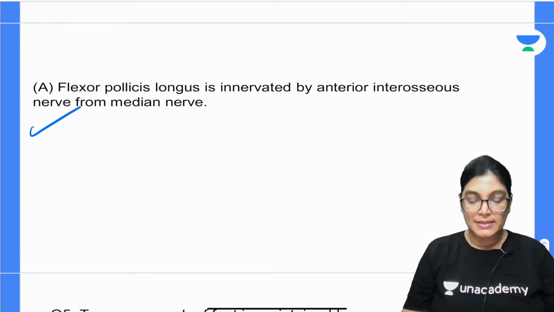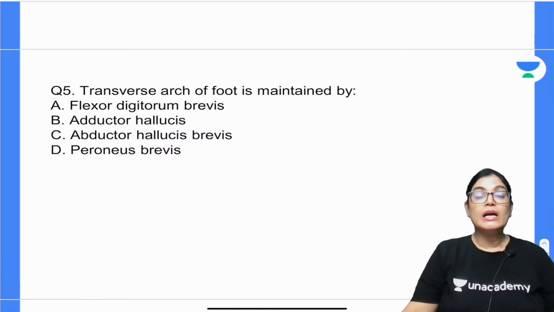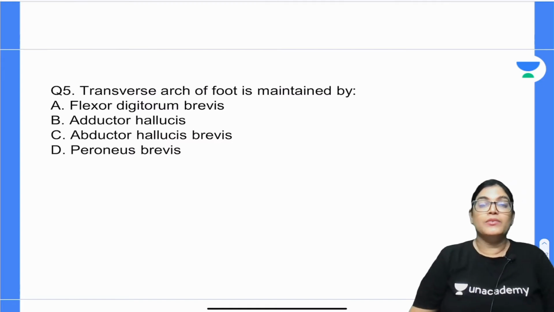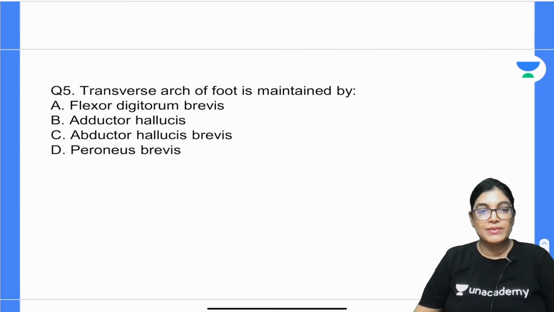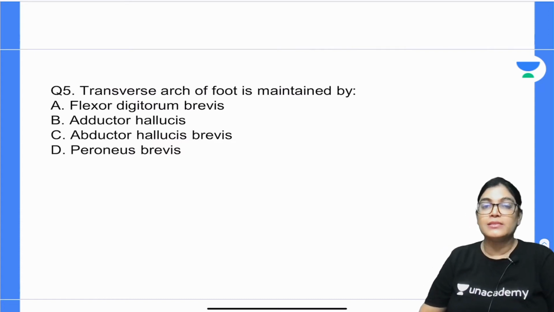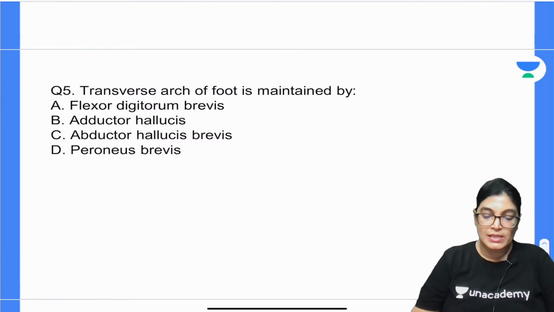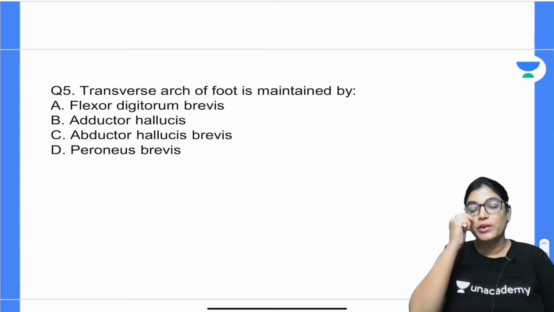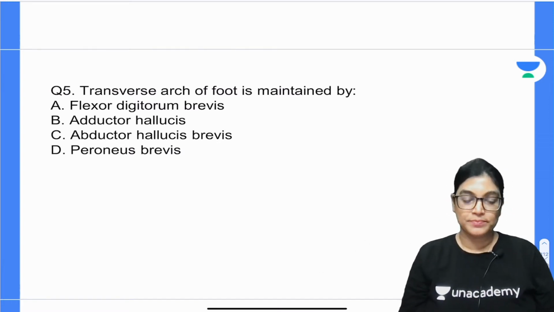Let's move on to the next, that is question number 5. The transverse arch of the foot is maintained by which of the following? Flexor digitorum brevis, adductor hallucis, abductor hallucis, or peroneus brevis. Question number 5, which is the correct answer? Which of the following muscles is maintaining the transverse arch? I am waiting for your answer and then we will come up with the explanation.